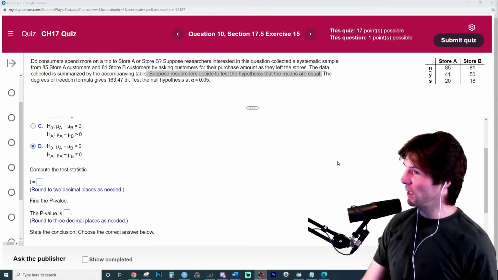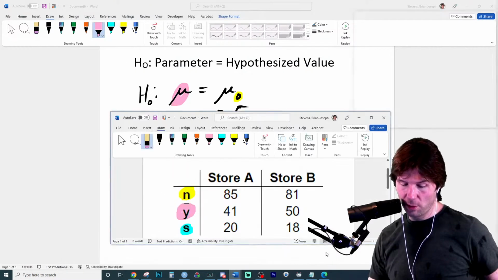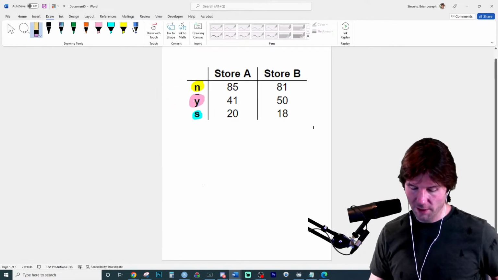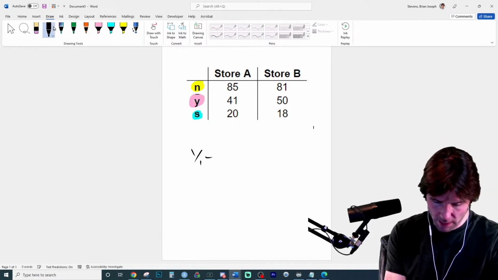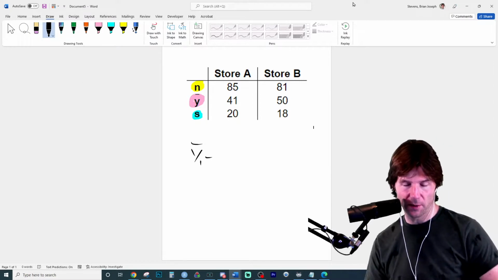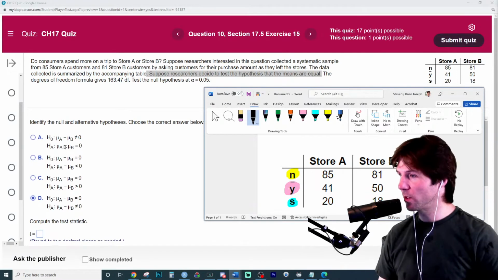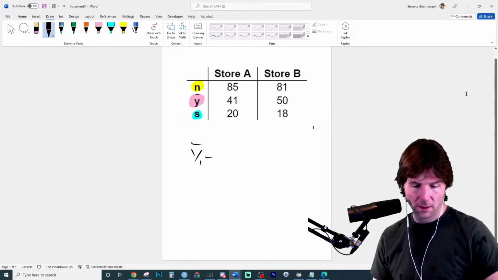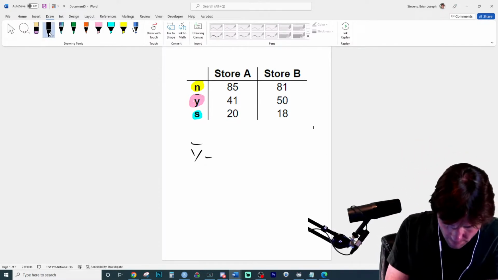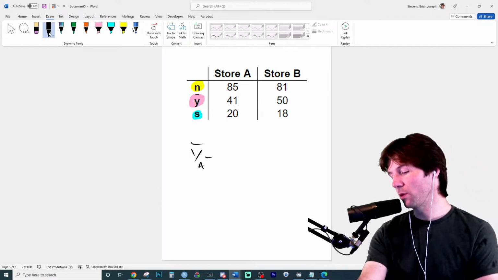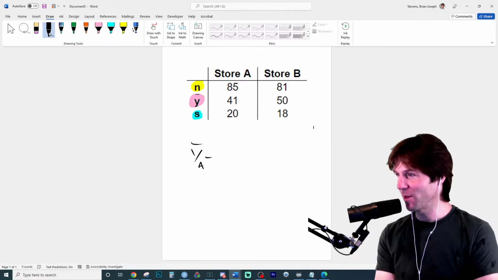Okay, so now we've got to compute the t statistic. This is where the math comes into play, so we have to do the formula. Okay, let's write this down. It is y bar 1 minus y bar 2. Wait, is it store A or store B first? Okay, it's A minus B. You have to look at the order by which they're subtracting them, and you will get some questions wrong if you do not do it properly. If anyone wants to check my work with me, that would be much appreciated. Please help me out. I do make errors every once in a while.